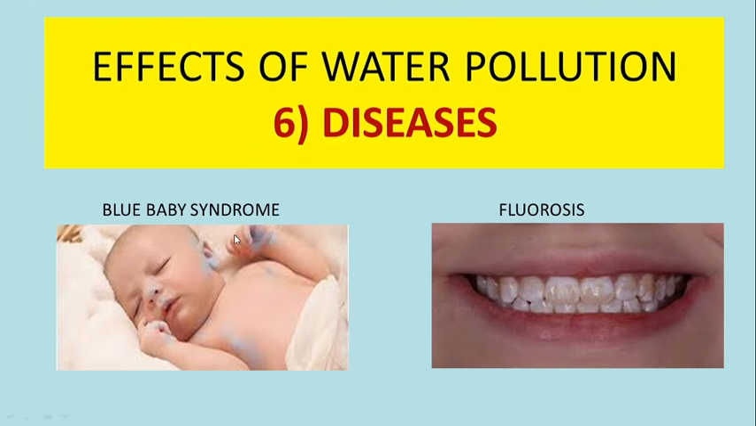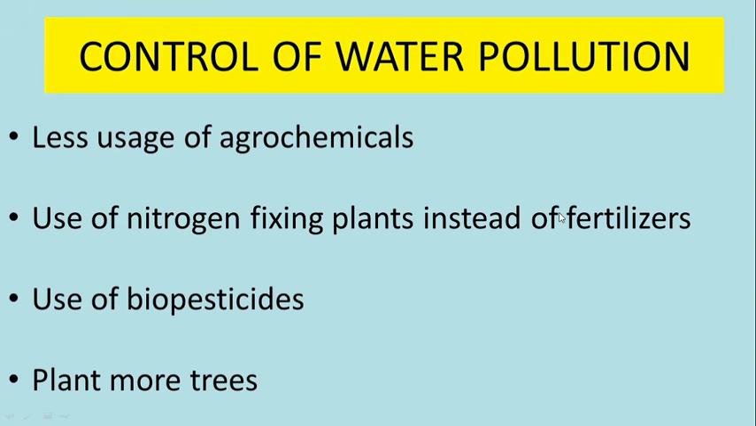Water pollution can also affect babies. If nitrate is high in water, it may lead to blue baby syndrome. The color of the baby turns blue because the oxygen supply in hemoglobin is considerably reduced due to the presence of nitrates. Excessive amount of fluorine can also result in discoloration of teeth, and this disease is known as fluorosis.